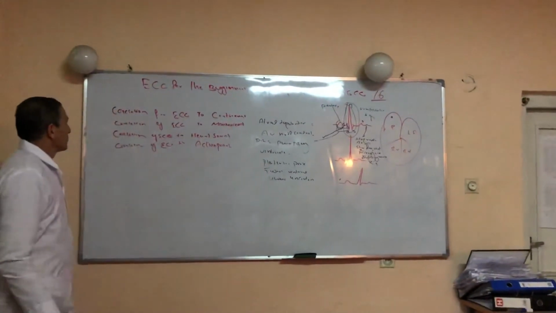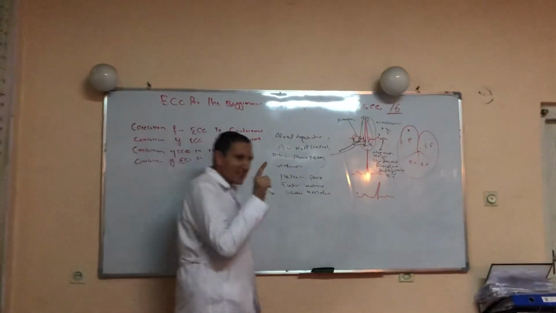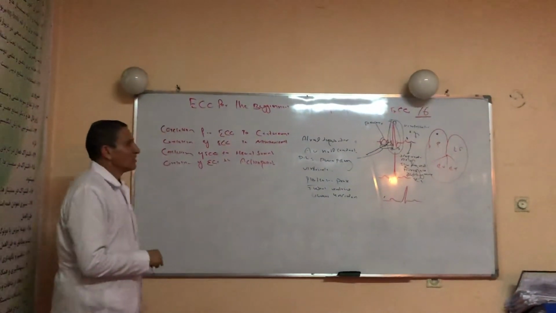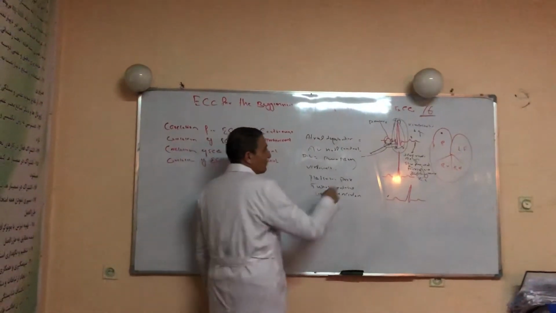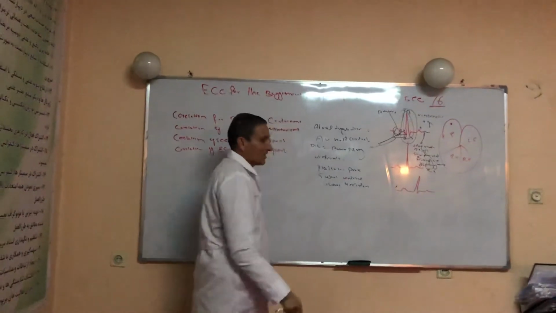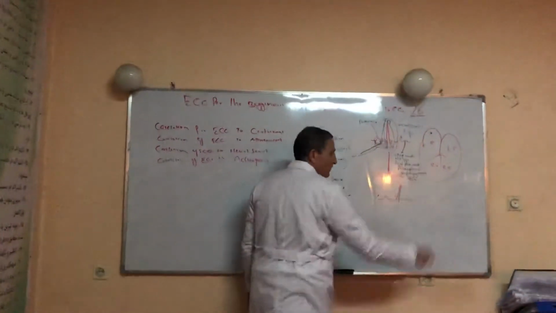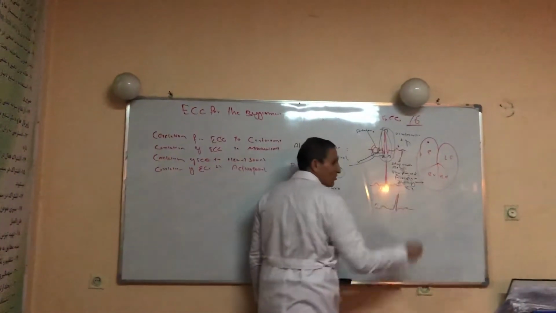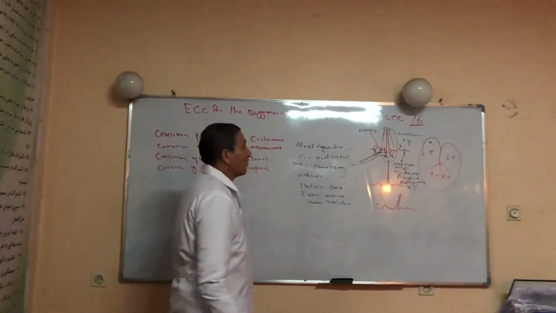Now again, we correlate the cardiac event to the ECG event. For example, we have the P wave. What is the P wave representing? Atrial depolarization. After the P wave, we have the PR segment, representing AV nodal conduction. After that, the QRS complex, which represents ventricular depolarization.